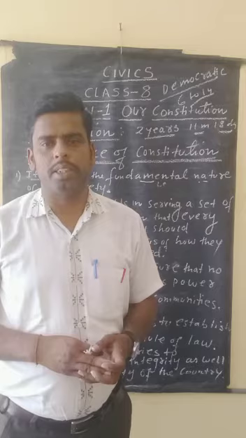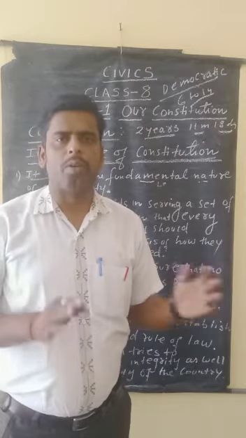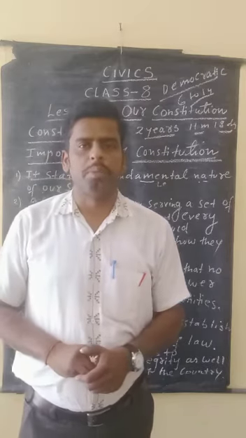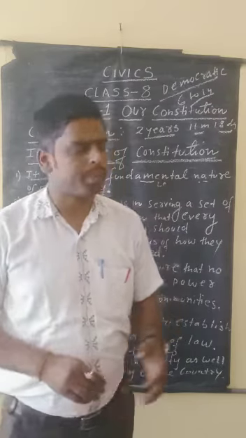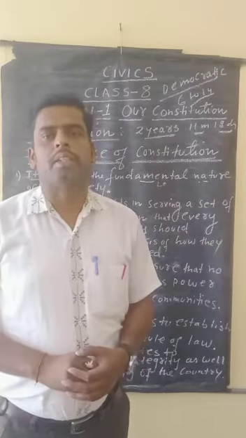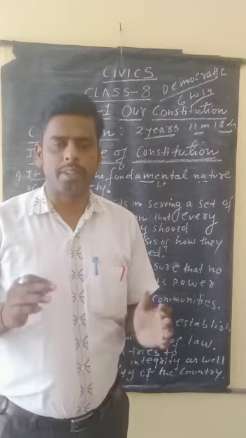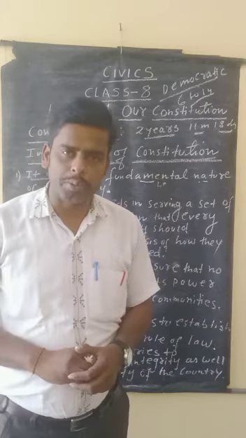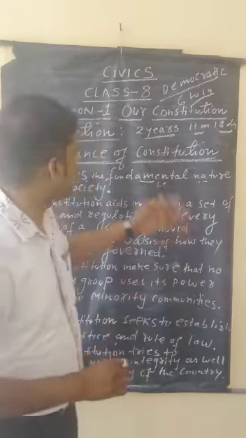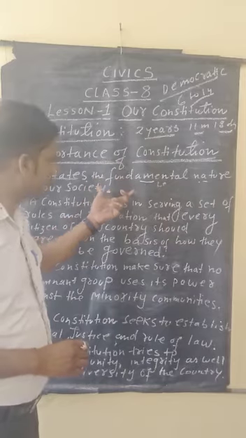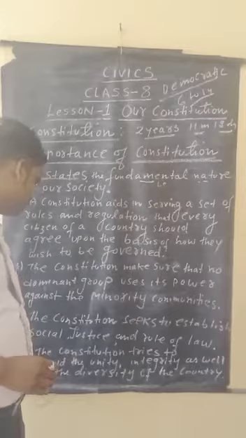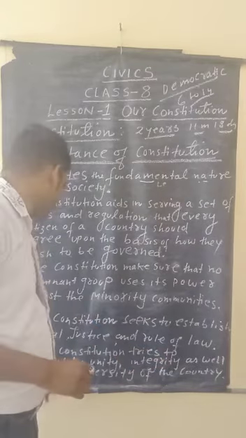There are many common cultures. All are equal. There is no discrimination on the ground of language, sex, color, etc. We have to follow the rules and regulations as prescribed by the government, and we have the duty to obey the rules and regulations prescribed in the Constitution, so that any country and any government runs smoothly. This will only happen when we follow the guidelines which are given in the constitution. And the third one is the unity of the country, as well as the diversity of the country.